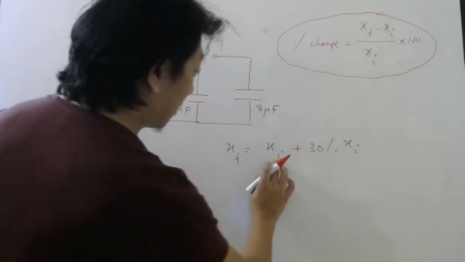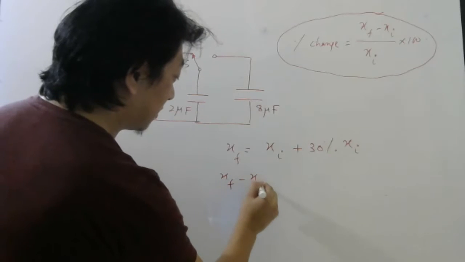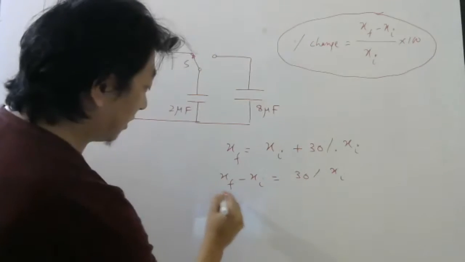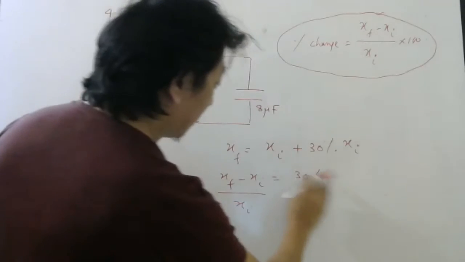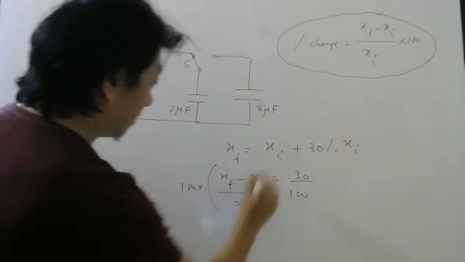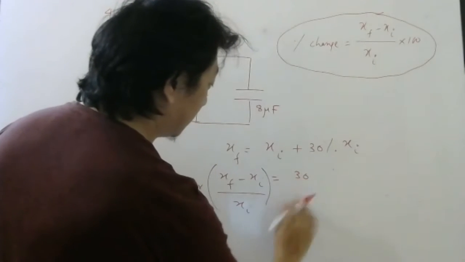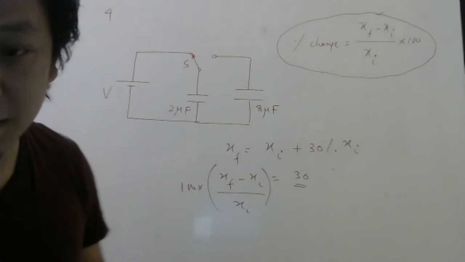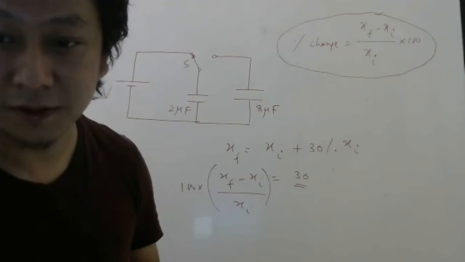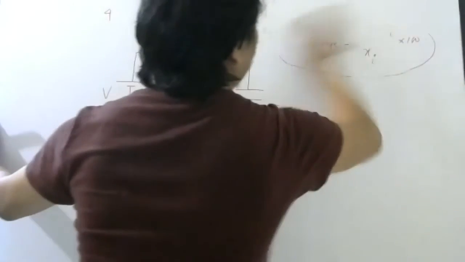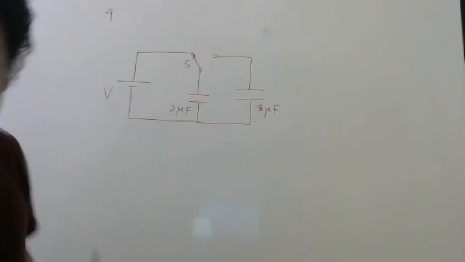Then bring this one this side. So x final minus x initial will be 30% into x initial. Divide by x initial. 30% means 30 by 100. Cross multiply 100 here. So that will be your percentage change. So 30% is your percentage change. Now understood? Very good. So try to know these basic things, okay? And if you don't know, no need to feel shy. Please try to ask me, it doesn't matter.